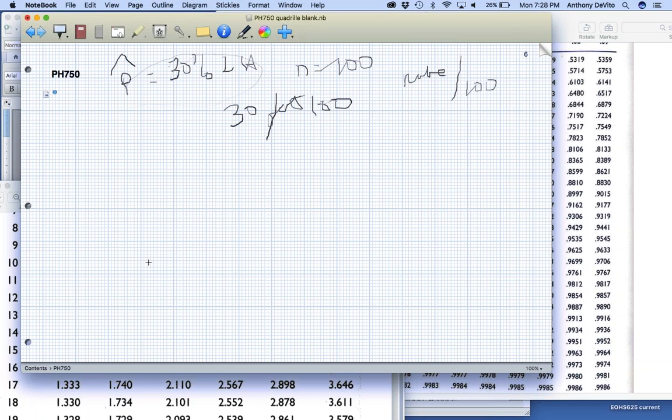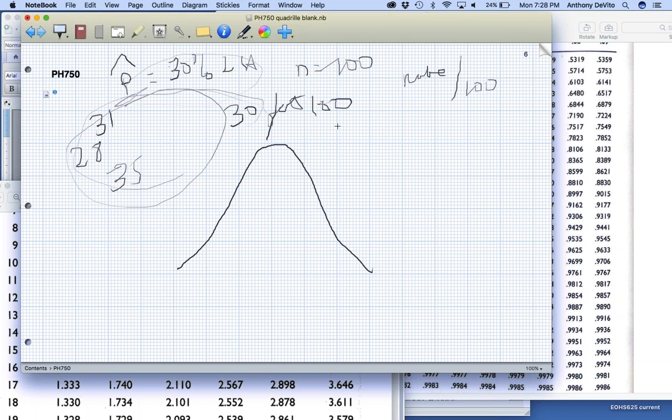Okay? So if I sampled another 100 people, maybe I got 31 people that are left-handed. Did it again, maybe I got 28. Did it again, maybe I got 35. I'm going to take these results, instead of the proportion, for the number of people in that sample of 100 that are left-handed, and I'm going to make up a new distribution for a sample size n equals 100.